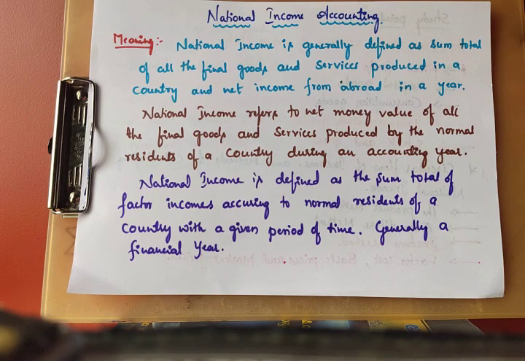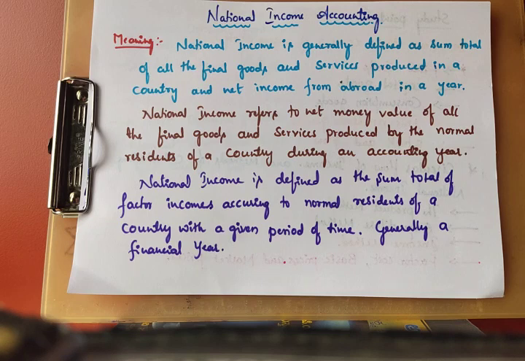Once again, national income refers to the net money value of all the final goods and services. Net money means deducting the depreciation. Depreciation means expenses in the production process, either on machineries, exchanging the parts of machineries, or usage for the service of machineries.